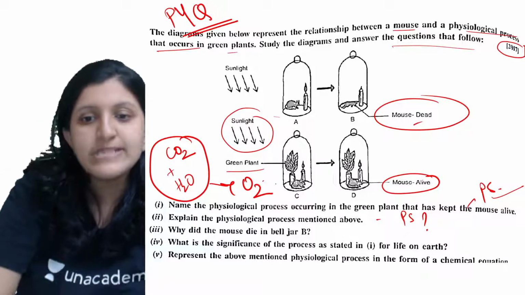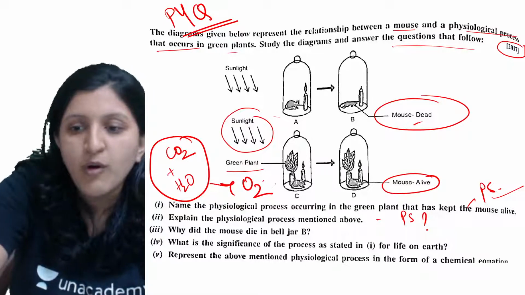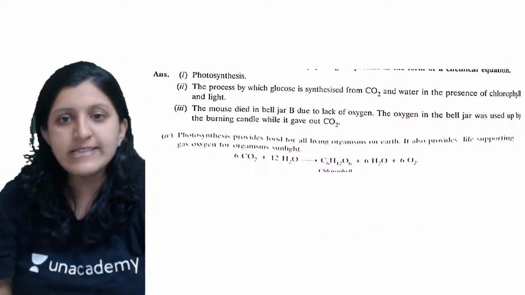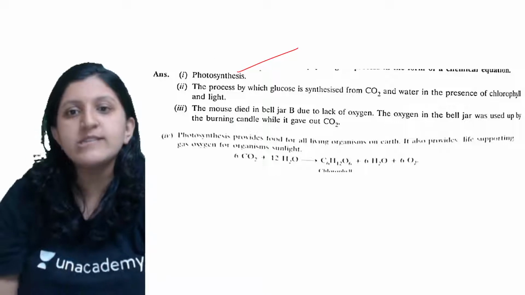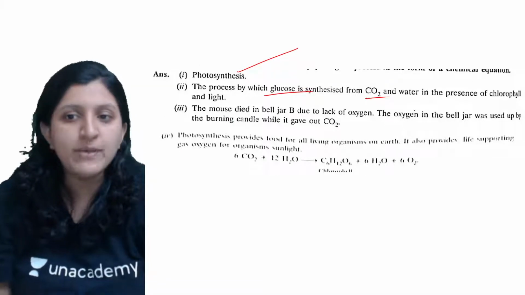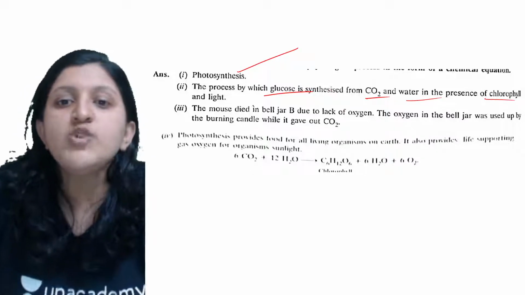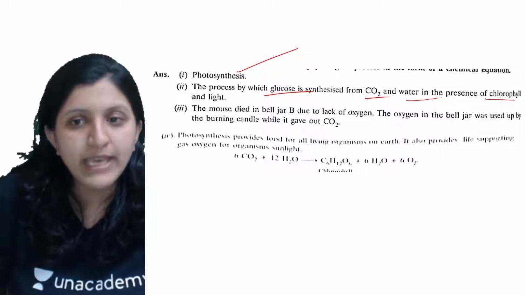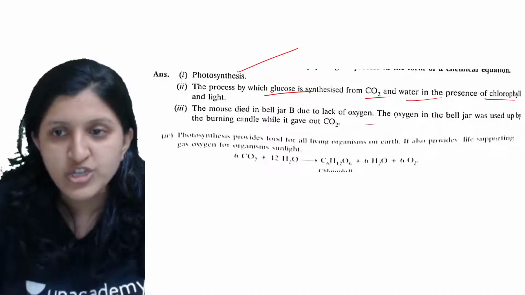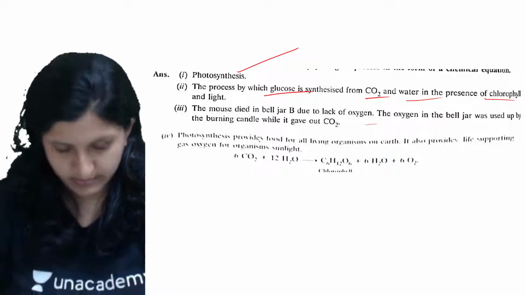Okay, so represent the above mentioned physiological process in the form of a chemical equation. So let's have a look at this. This is photosynthesis, the process by which glucose is synthesized from carbon dioxide and water in the presence of chlorophyll and light. So the mouse died in bell jar B due to lack of oxygen. So the oxygen in the bell jar was used up.